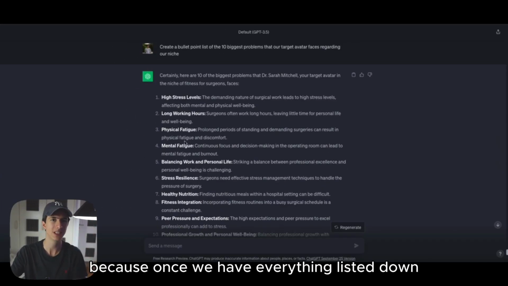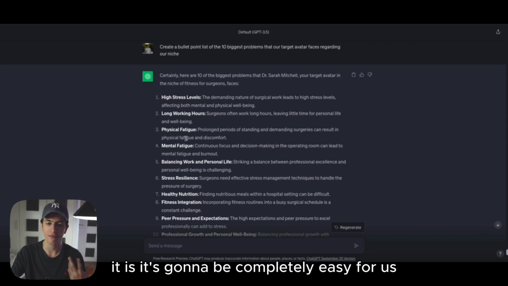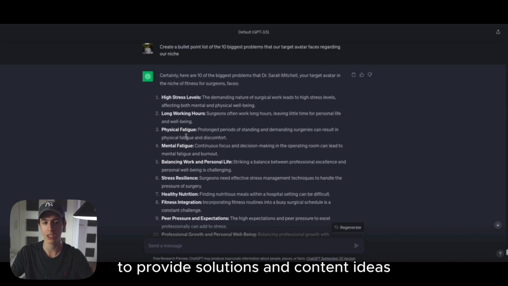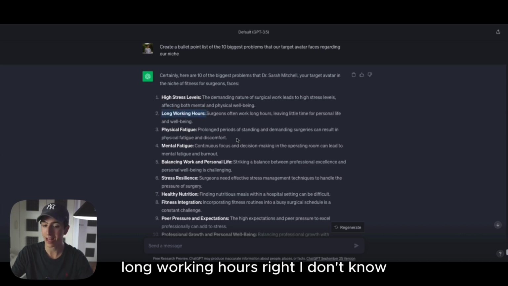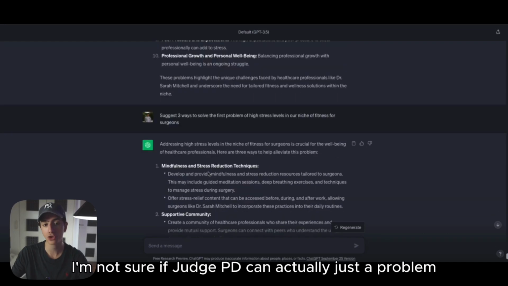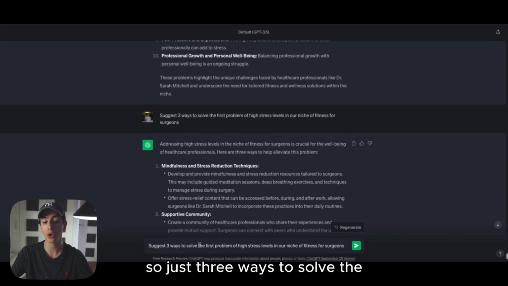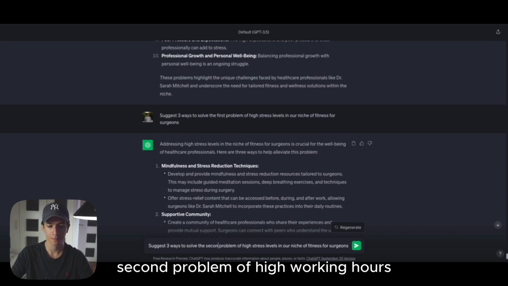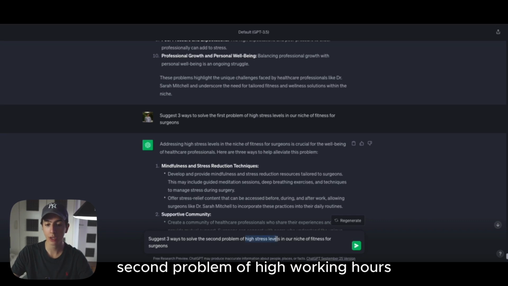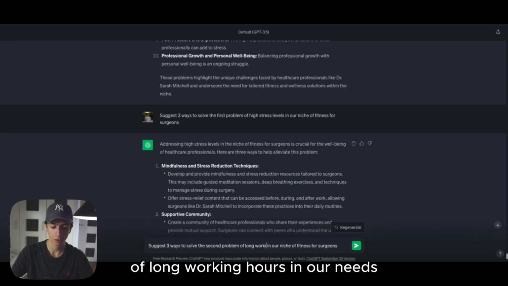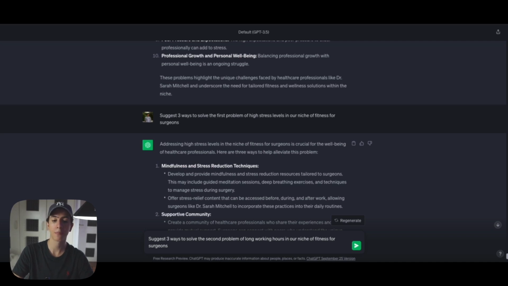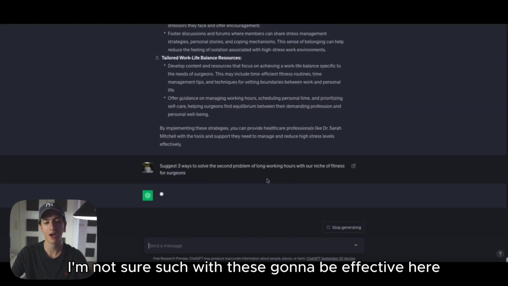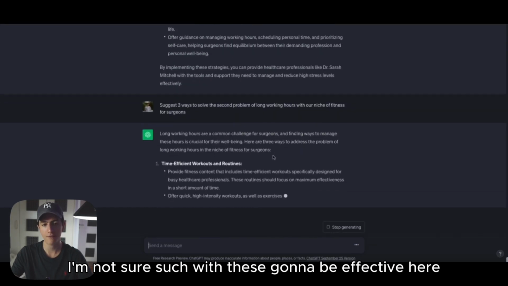Because once we have everything listed down, it's going to be very easy for us to provide solutions and content ideas. Long working hours, I don't know. Let's see what it's going to suggest. I'm not sure if ChatGPT can actually suggest a solution to this problem. So it's just 3 ways to solve the second problem of long working hours with our niche of fitness for surgeons. I'm not sure if ChatGPT is going to be effective here, but let's see.